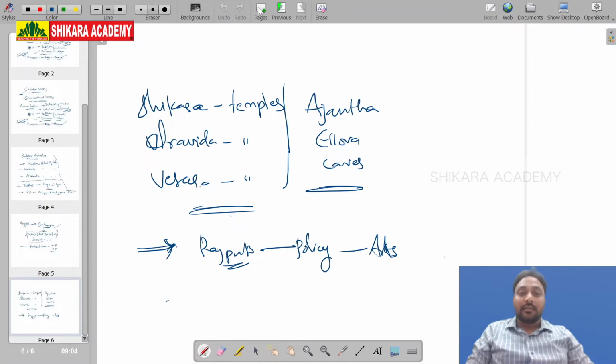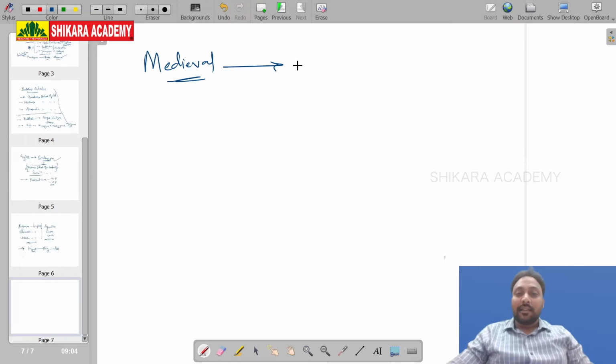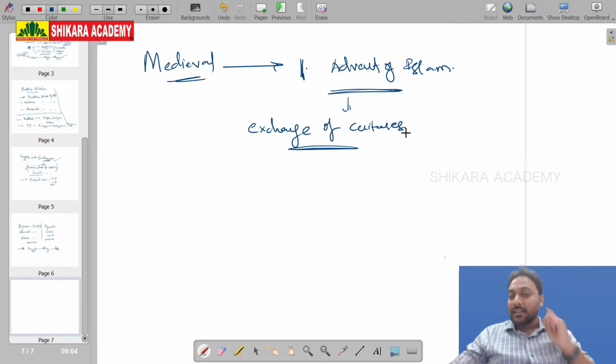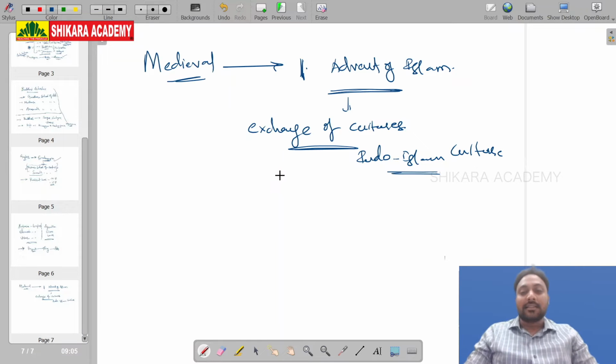When it comes to medieval, the first very important topic is advent of Islam. Now when it comes to advent of Islam, exchange of cultures. What is this culture? Indo-Islamic culture. When Islam for the first time came to India, it had a great synthesis with the Indian culture. Islam questioned Hinduism and Hinduism questioned Islam.